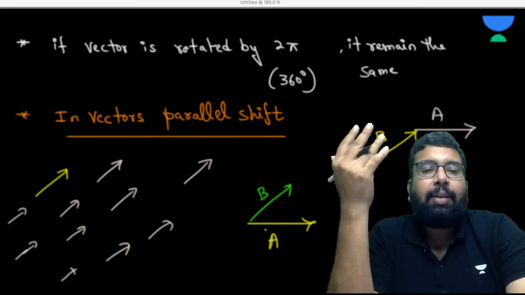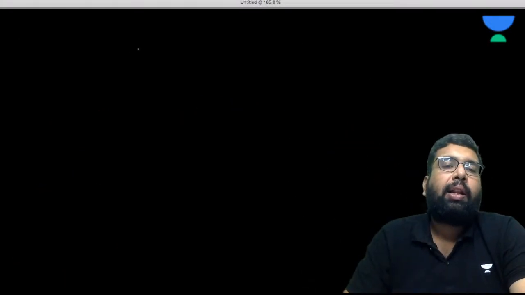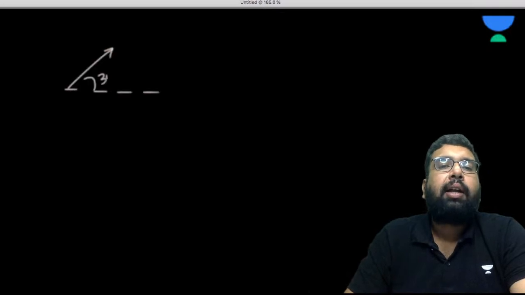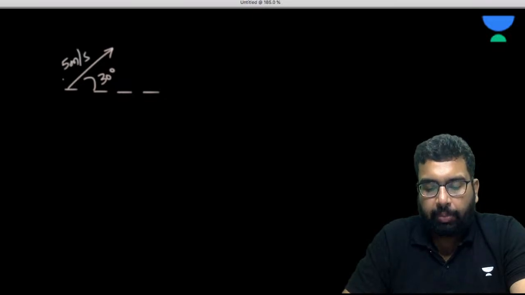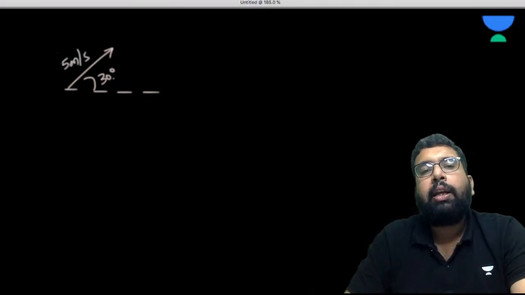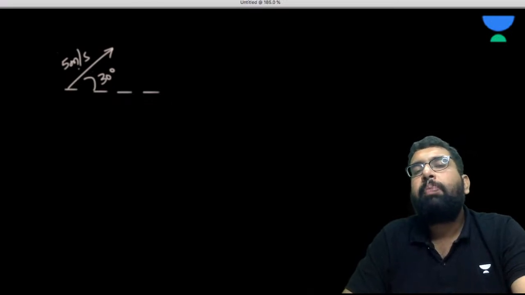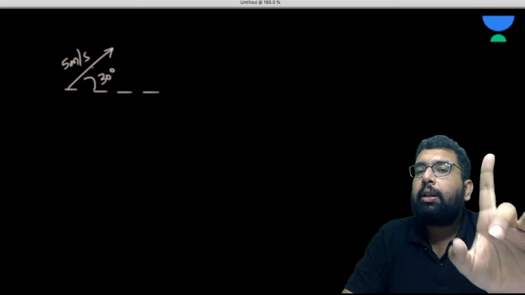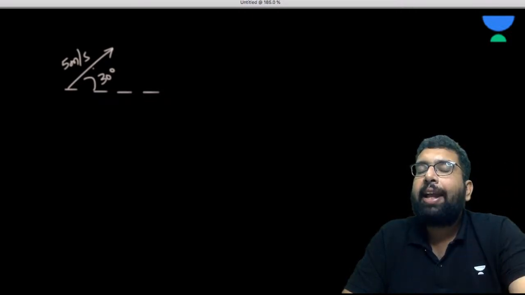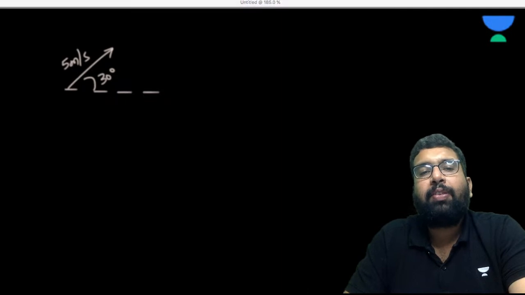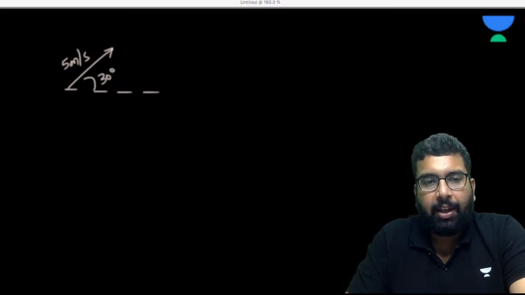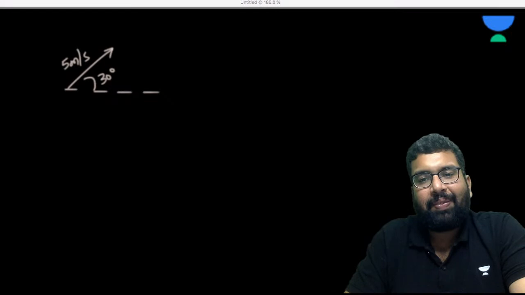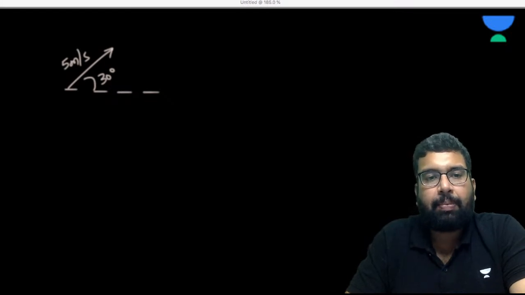What is the meaning? For example, let's suppose some vector is making a 30-degree angle from the horizontal. Let's suppose it is 5 meter per second. So you take this 5 meter per second wherever you want, keeping in mind that you cannot change this angle of 30 degrees and you cannot change the magnitude of 5 meter per second. Understood? I hope it is fine to everyone. Very, very simple.